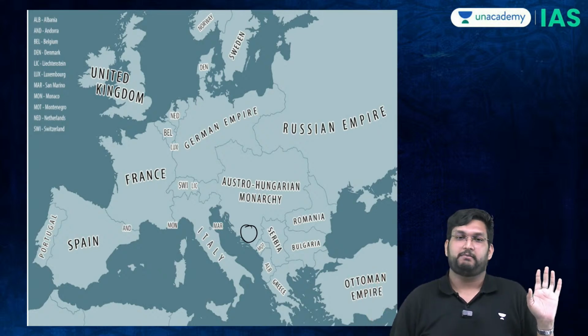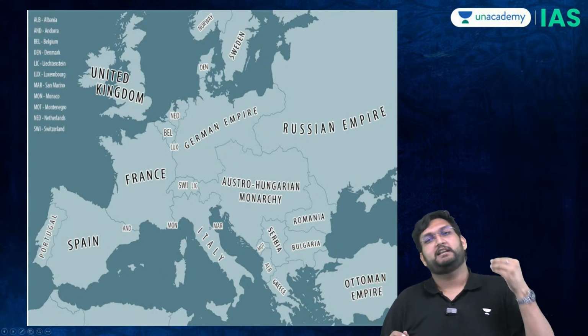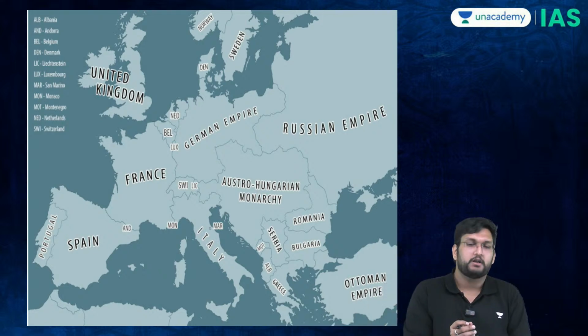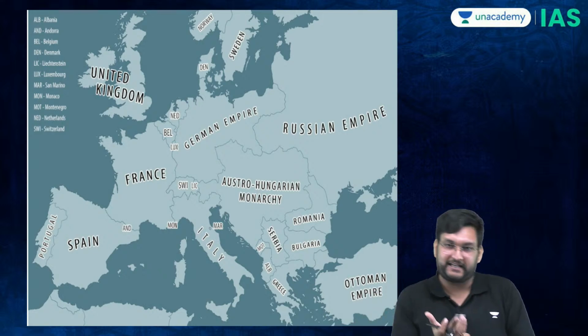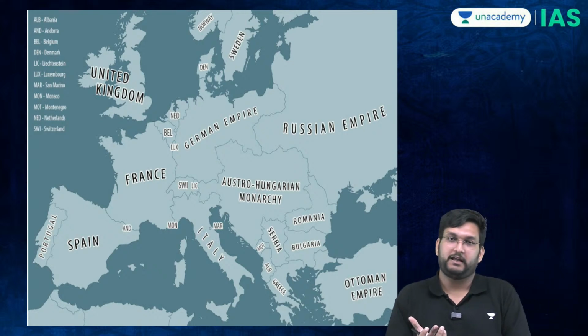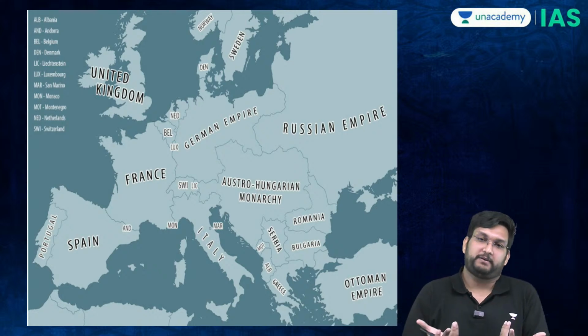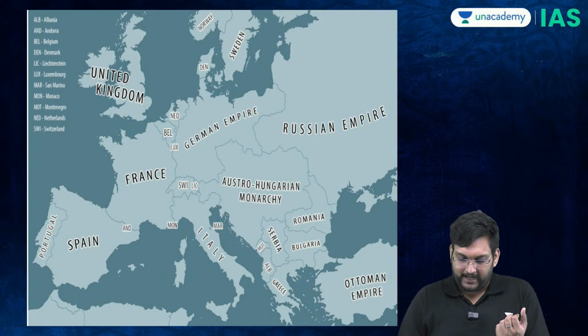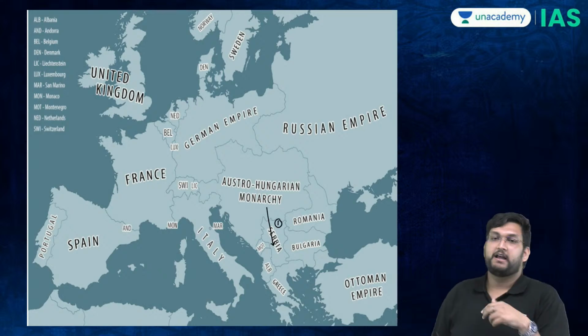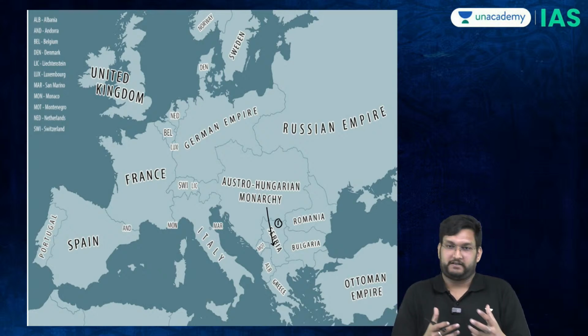We will not give up this demand. We will fight for Bosnia till we are alive. And therefore, Austria as it is needed a pretext to fight with Serbia. And Serbia now gave that pretext, wherein now Austria will attack Serbia. Now pay attention. It is going to be a very interesting scene of events.